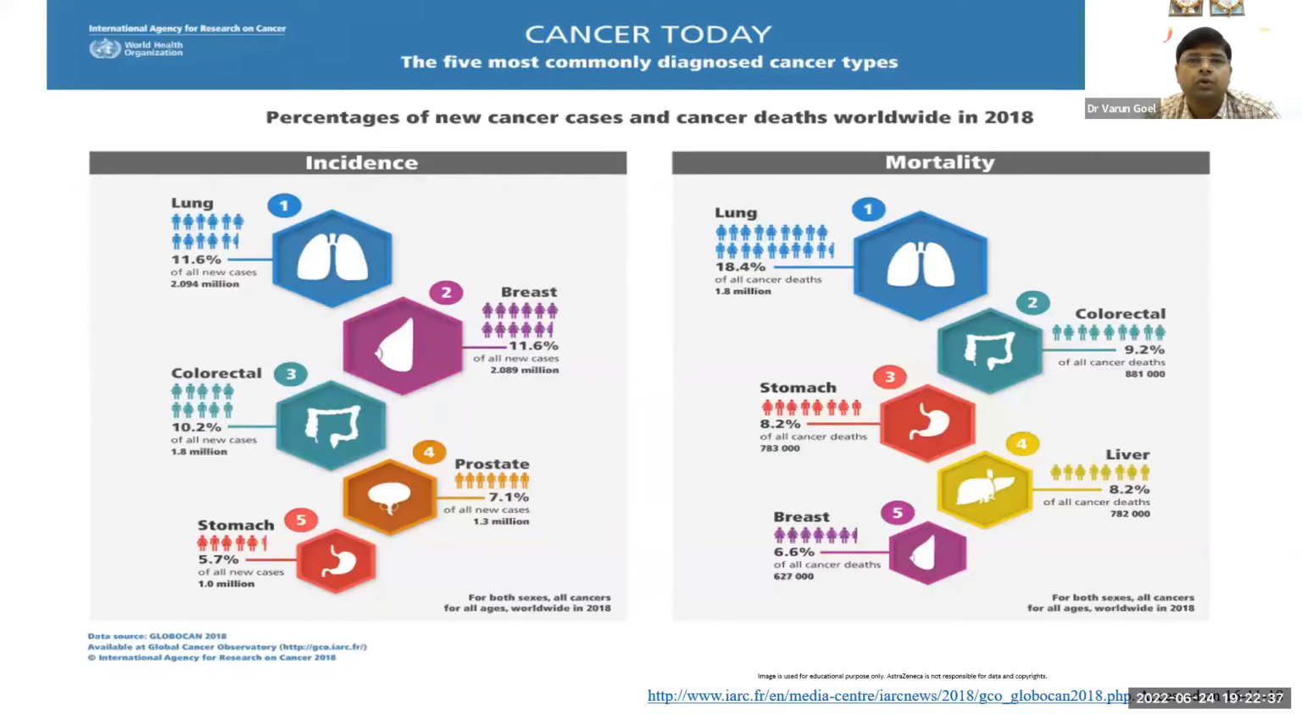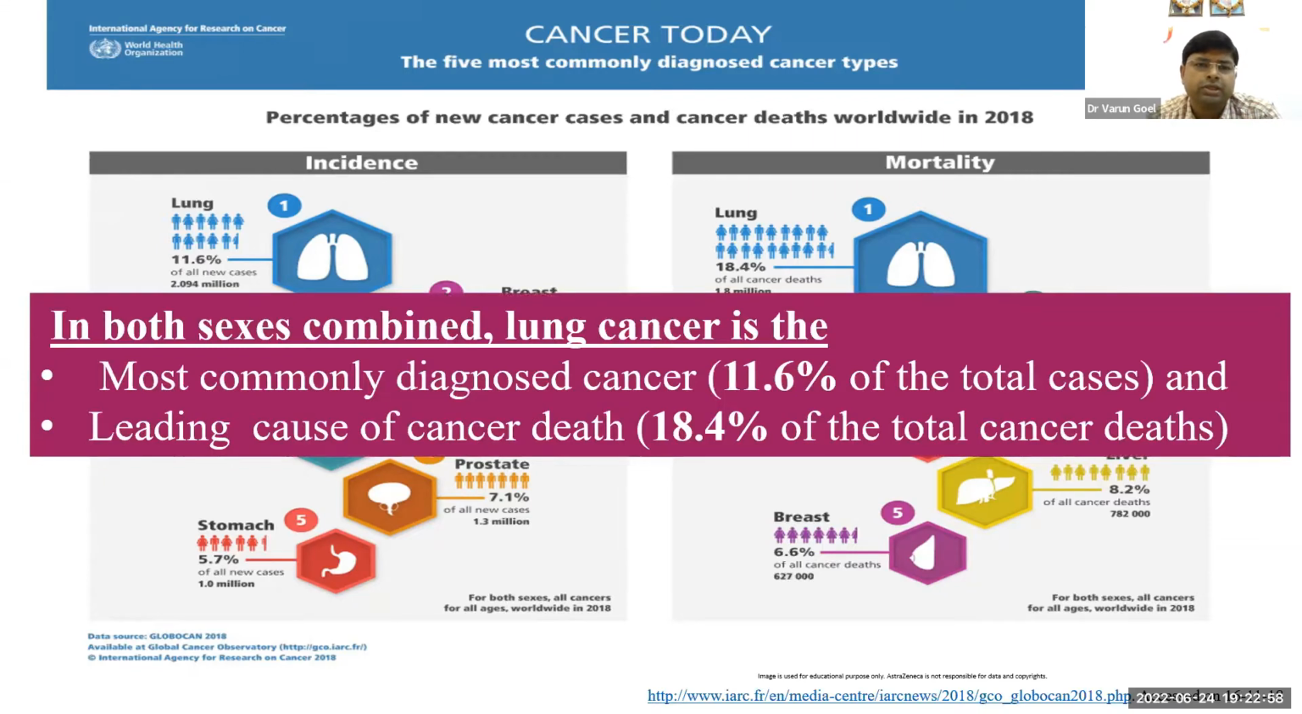First of all, as we all know, lung cancer is the most common cancer incidence- and mortality-wise, if we see all sexes and in males also. There are around 2.94 million new cases per year and around 1.8 million deaths per year according to global data 2018. In both sexes combined, lung cancer is the most commonly diagnosed cancer. It accounts for around 11.6% of total cases, and it is the leading cause of cancer death. Around 18% of the total cancer deaths per year are due to lung cancer.